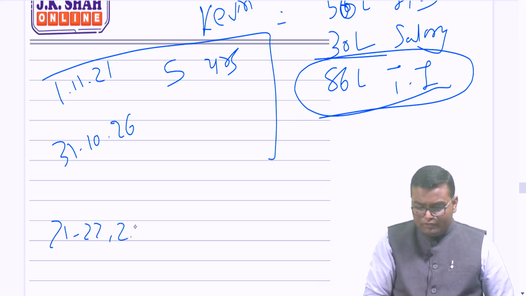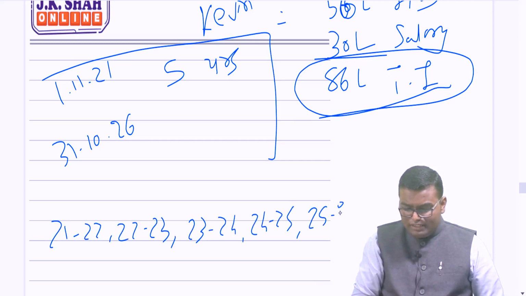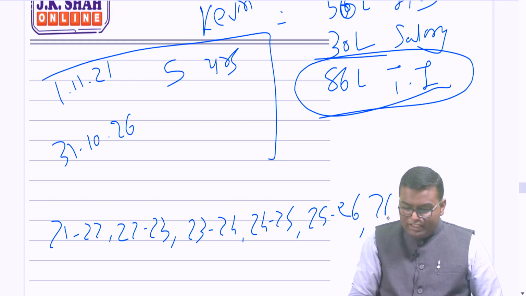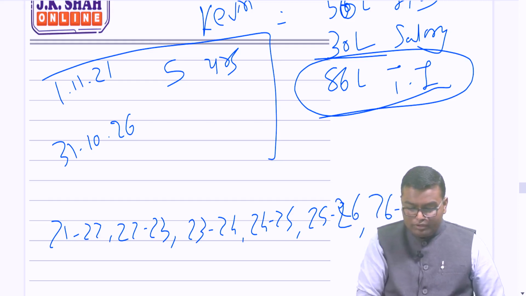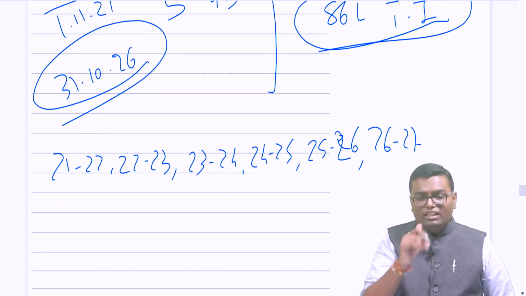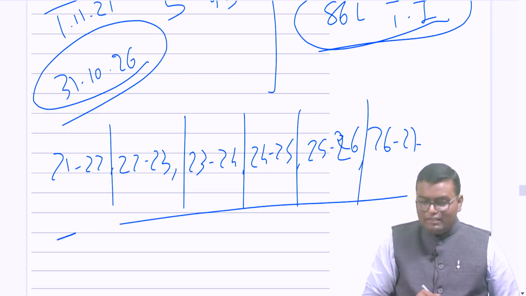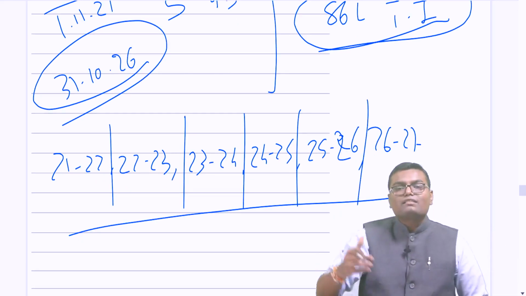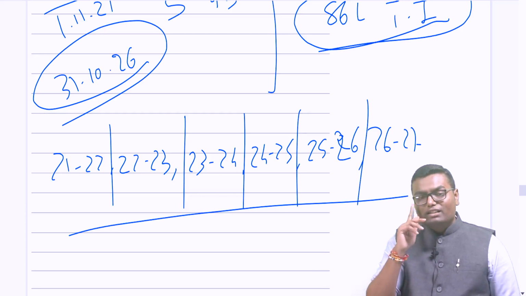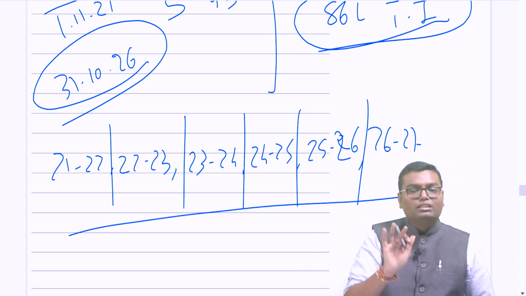Now just think how many previous years this policy covers. 21-22, 22-23, 23-24, 24-25, even 25-26 and even 26-27 also, because 31st October 26. So it covers 26-27 also, though a little bit. So 1 year, 2 year, 3 year, 4 year, 5 year and 6 year. This policy covers a total of 6 years. Then I have to bifurcate the premium of 1,80,000 over a tenure of 6 years by ignoring the months.